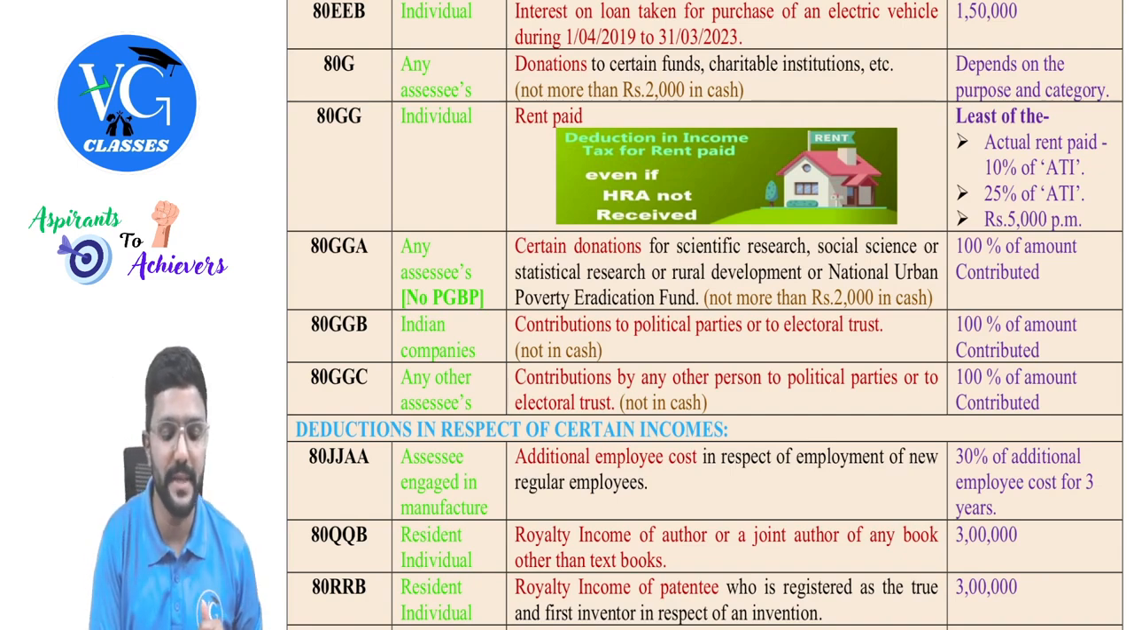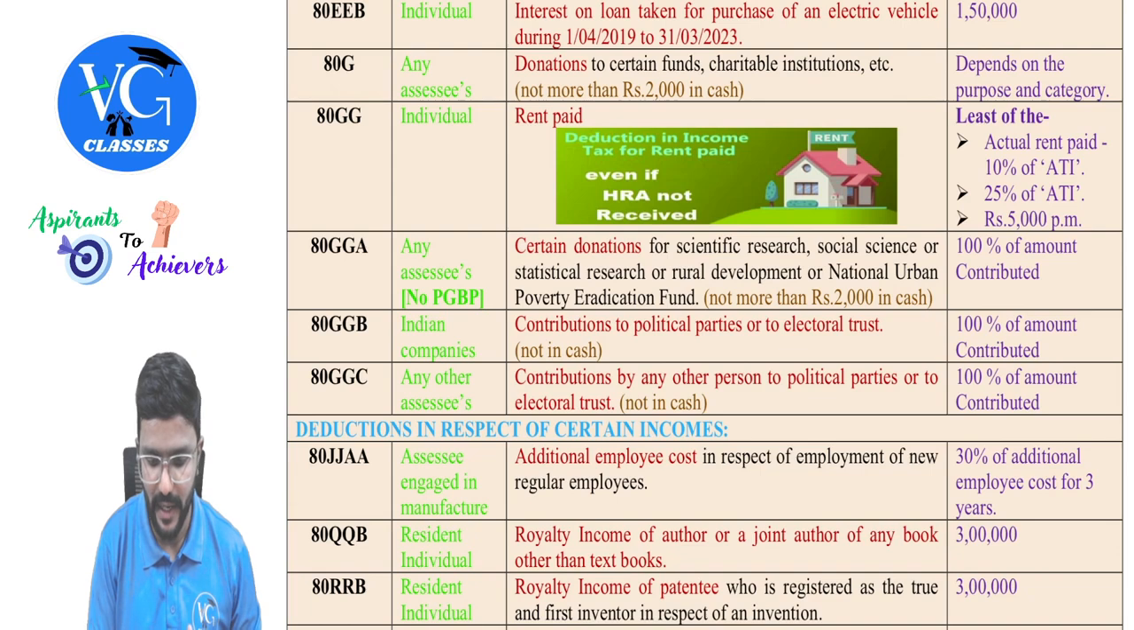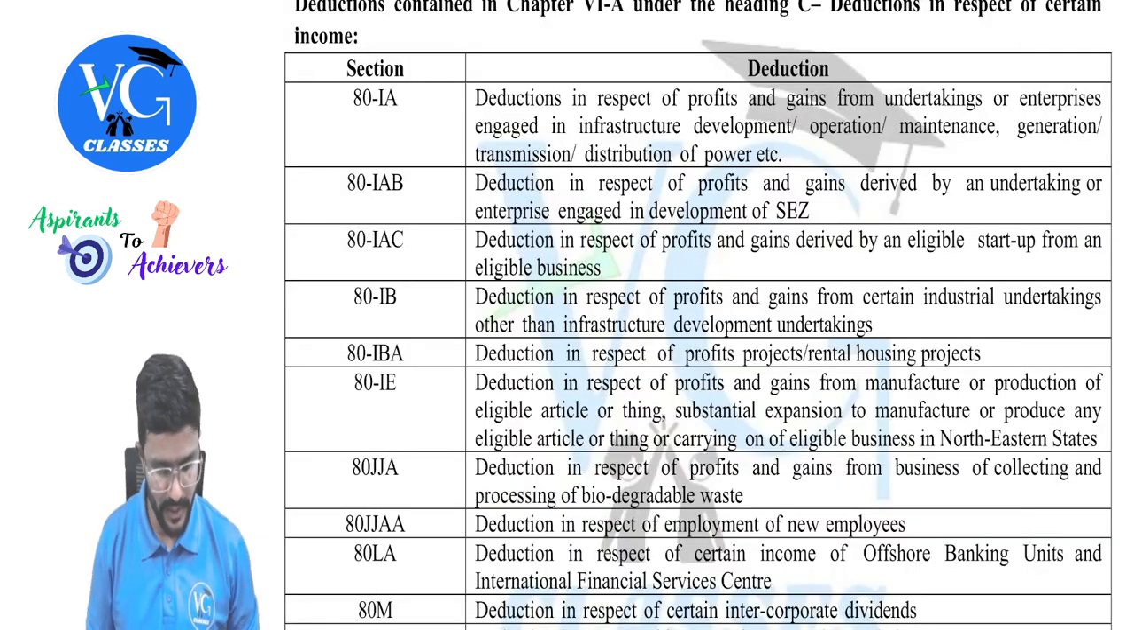Okay. And 80G is important. To explain this, I will take the help of my provision book. Just a minute. If you have the provision book, you can come to section 80G.